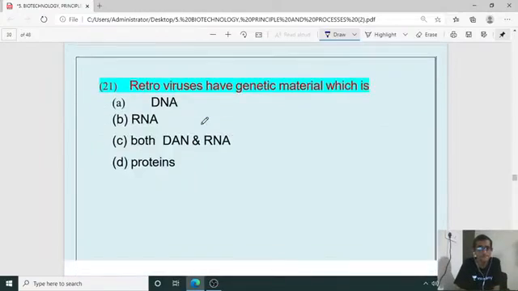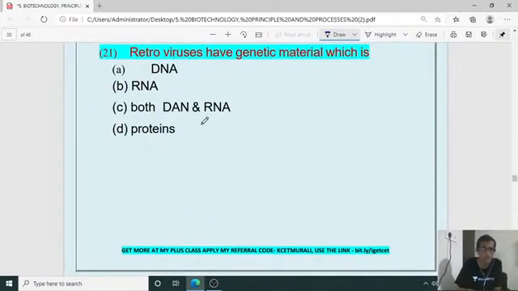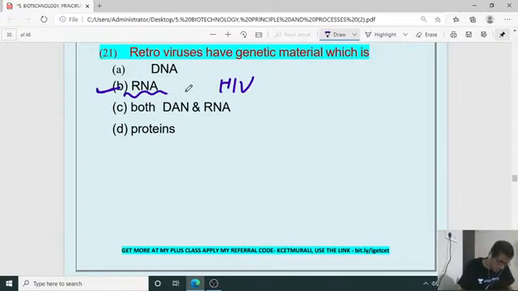Okay. Next, 21st question. Retrovirus is made up of which kind of genetic material? That is RNA. If you take HIV, it is a retrovirus, where RNA is the chief genetic material. Even the coronavirus has RNA as its genetic material.